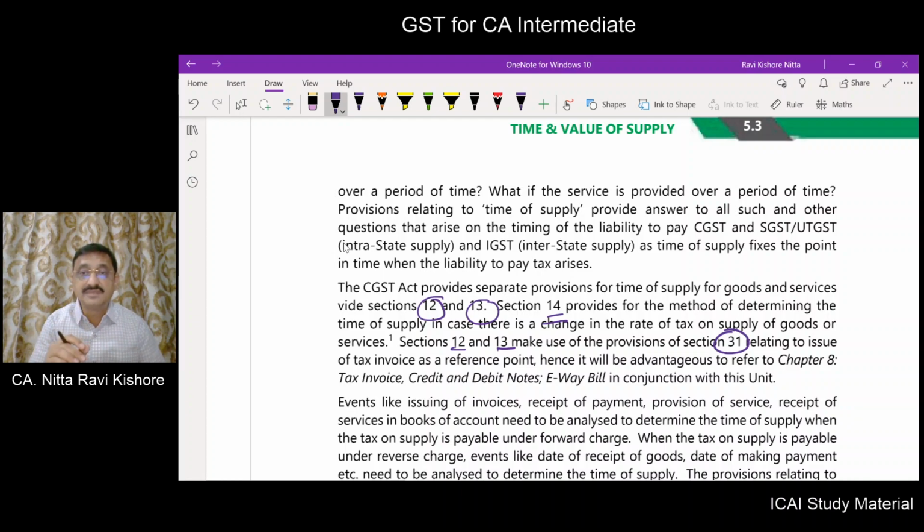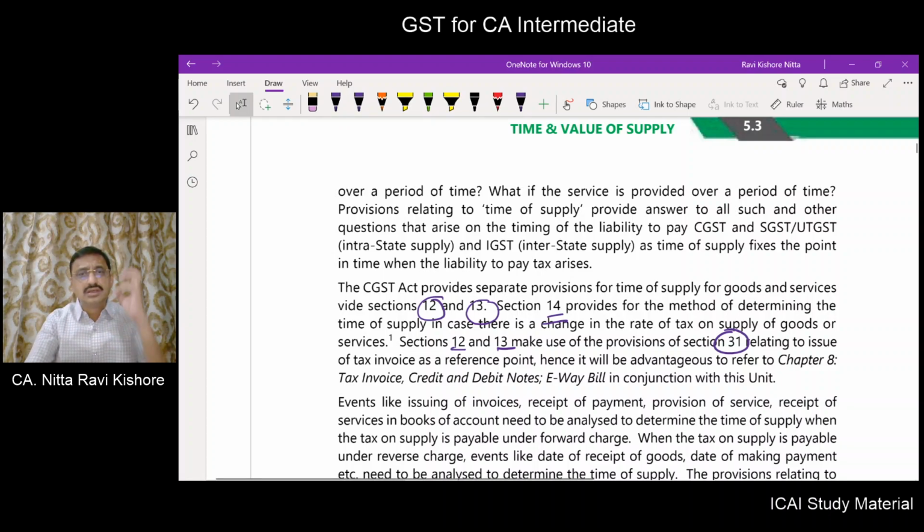It deals with the issue of invoice. For determining the time of supply of good or time of supply of a service, one of the components that has to be taken into consideration is the date of issue of invoice. Section 31 provides the provisions relating to the issue of invoice. So 12 and 13 have to be learnt in conjunction with section number 31.